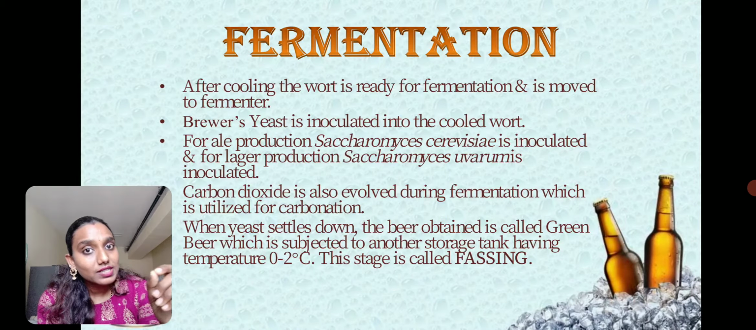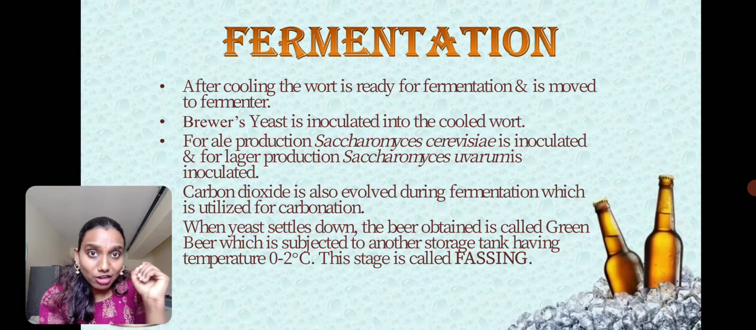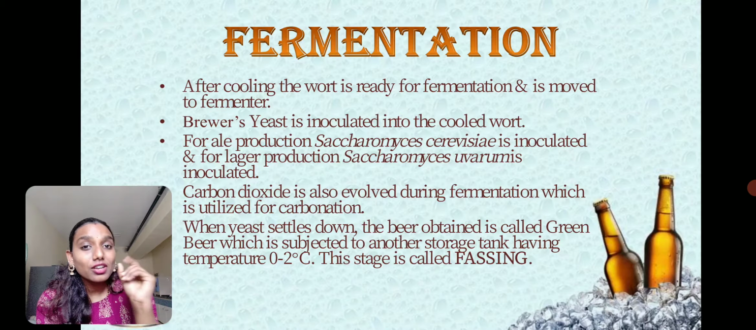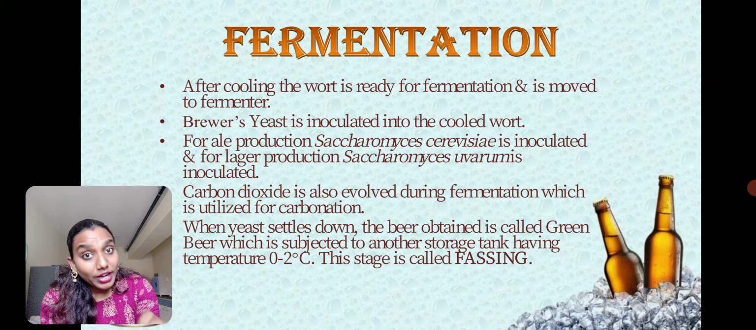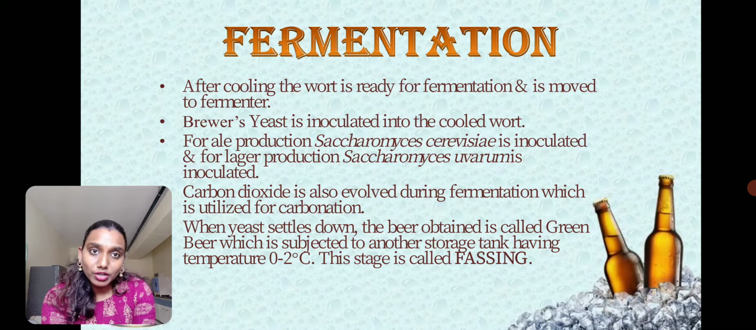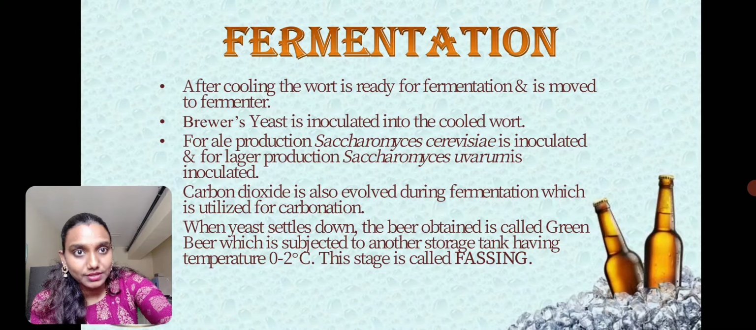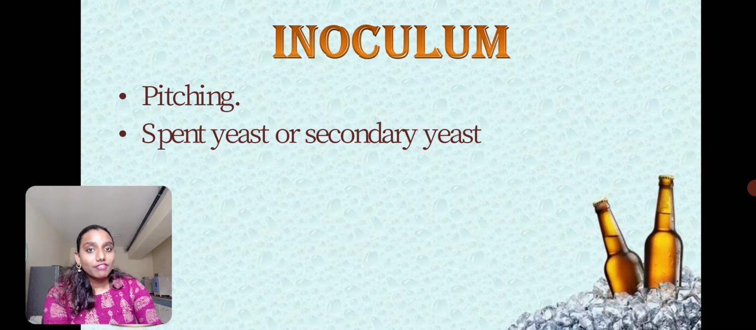You can notice here beer is a non-distilled alcohol. So during this process we are not distilling the beer, so yeast cells will not be killed, and we are not doing pasteurization either. So yeast cells will still be present. To avoid secondary fermentation, the beer is usually stored at 0 to 2 degrees Celsius. This process is called fassing.